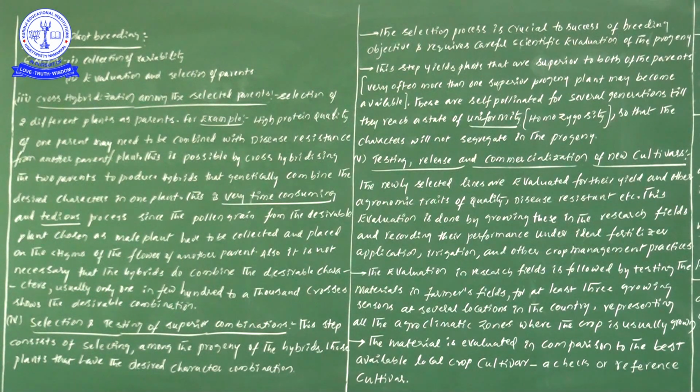Once you get new varieties, we will send them to different regions in our India. We will send these seeds to different locations and stay in communication with them.